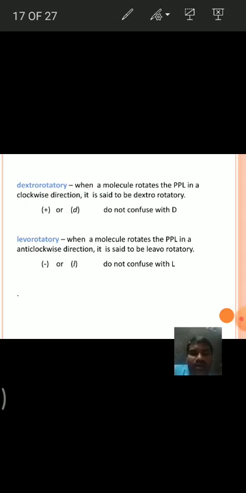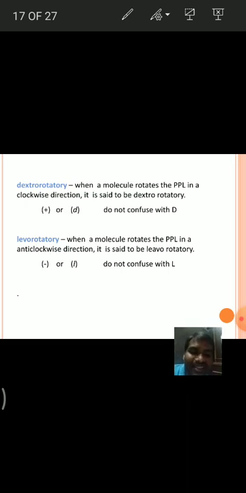We know that when a molecule rotates the plane polarized light, it is said to be optically active. And rotating the PPL is of two types. Either the sample can rotate the plane polarized light towards the right side, clockwise, or towards the left side.